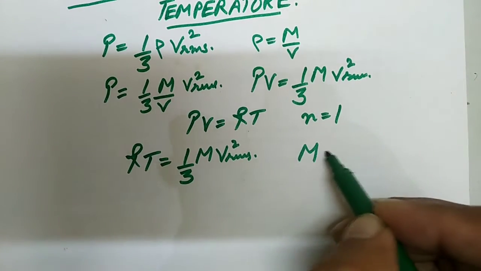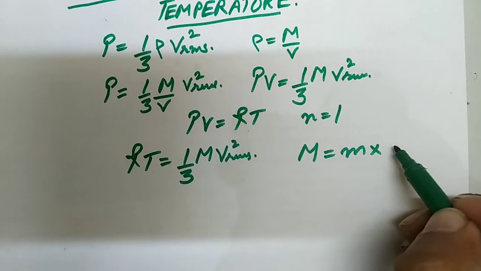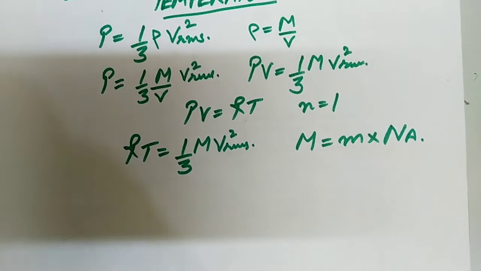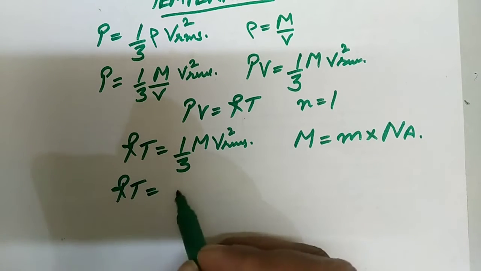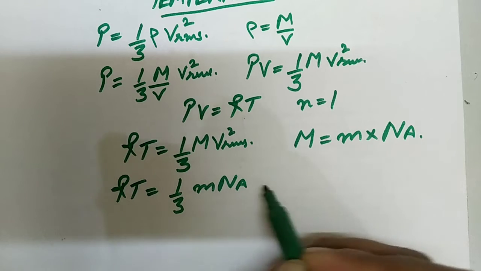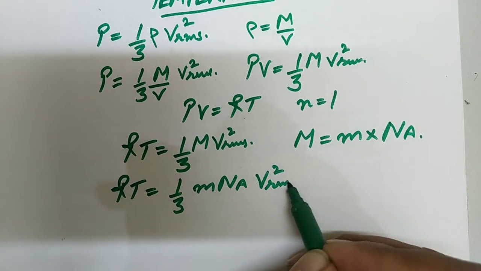Now M is equal to m into Avogadro number, that is Na. Therefore RT is equal to 1 upon 3 m into Na into v square RMS.